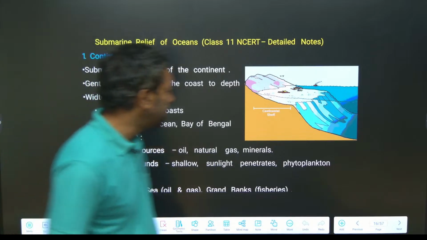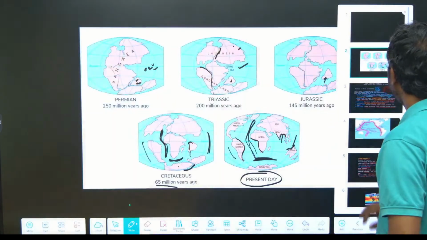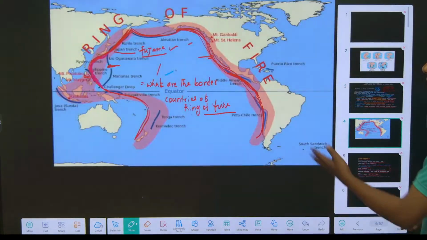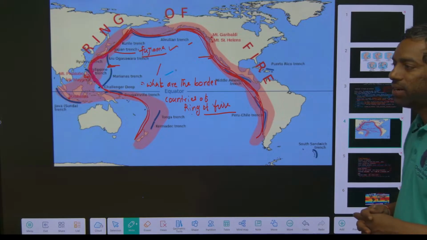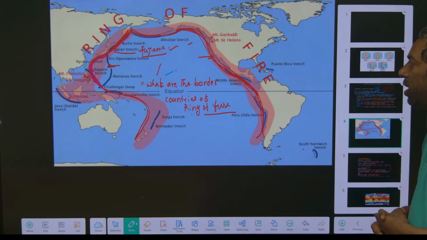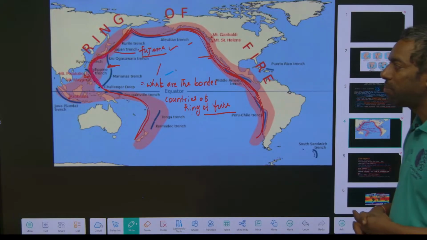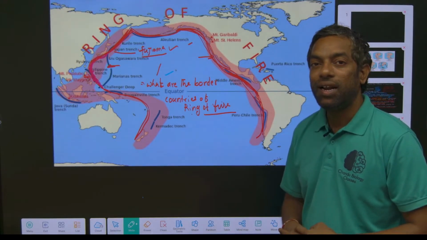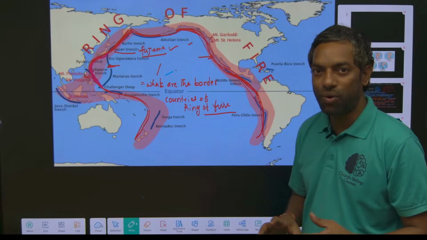Just look into this once, guys, starting from where I started. This is the ocean, the Pacific ring of fire in the Pacific Ocean, this is important. Which coastlines are affected by the Pacific ring of fire? The American coast, Japan coast and Australian coast. They are highly prone to volcanic and seismic activity, meaning earthquakes and volcanic activity take place in these coastal areas more. This is important.